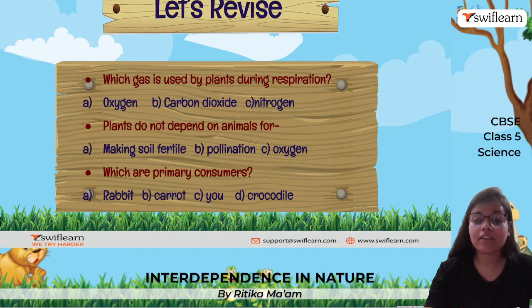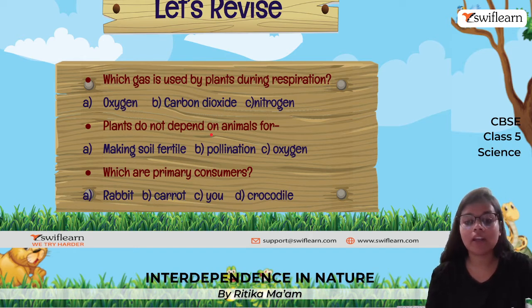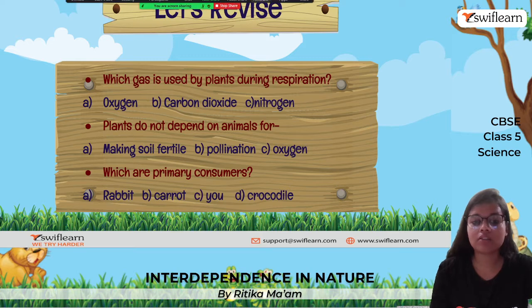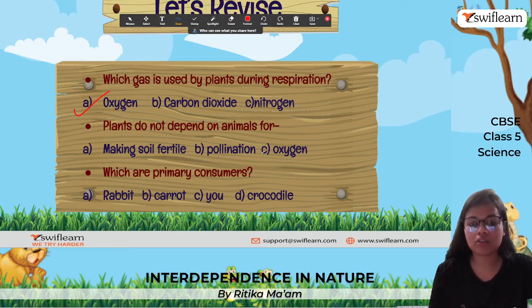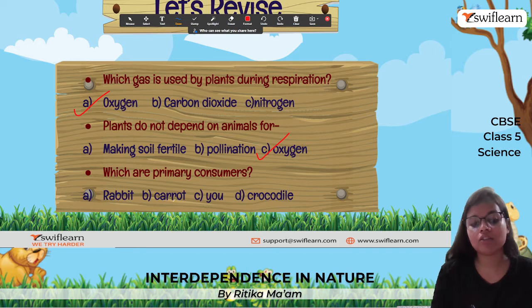Alright, which gas is used by plants during respiration? During respiration, plants are also using oxygen. Next, plants do not depend on animals for oxygen, so they are not dependent on animals. And which are primary consumers? Primary consumer, it is rabbit.